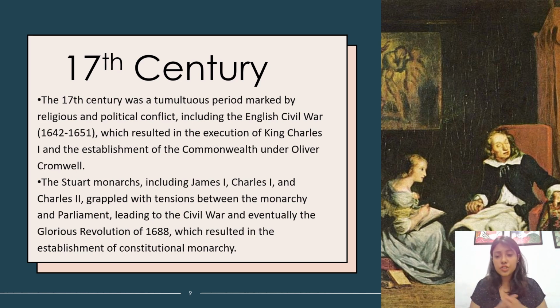As you can still see in Britain, political power doesn't exist completely with the monarchy, nor completely with the parliament. It is a combined effort of the two, because of which even now, in contemporary times, we have a king and we also have a prime minister in Britain. That was established after the Glorious Revolution of 1688.